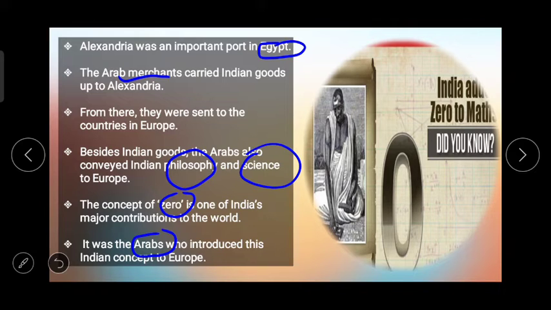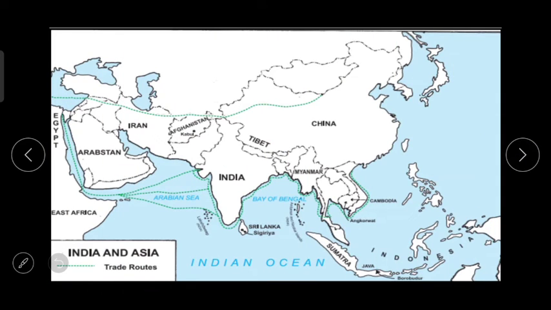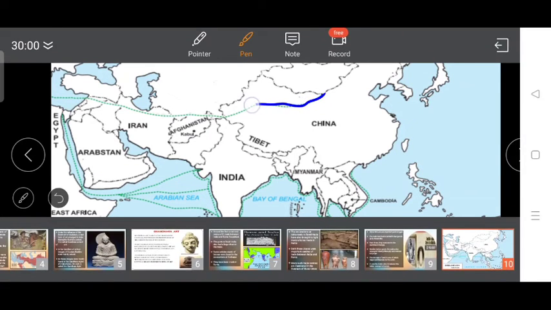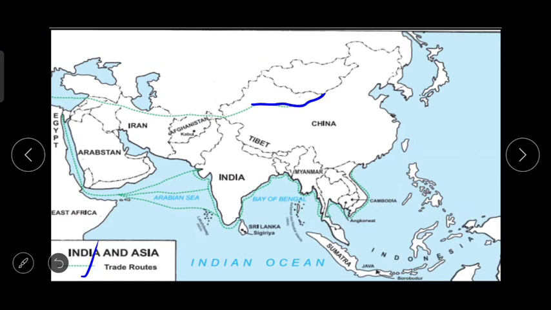So in the first point we talked about India and the countries of the West, and in that Rome, then Europe and the other regions. This one is the map which is given in our textbook. India and Asia, the trade route. So this one in color dot dot dot, which is the trade route.